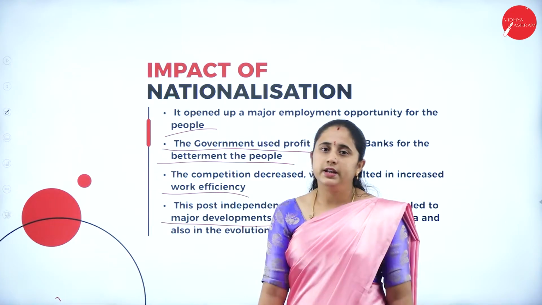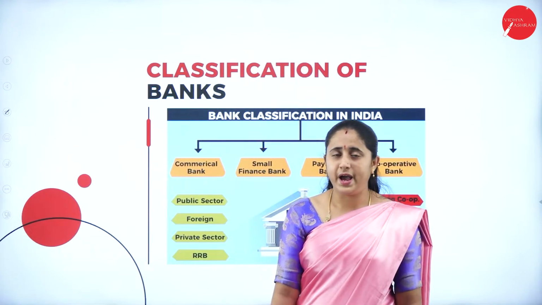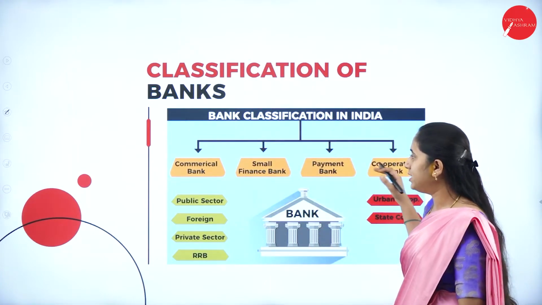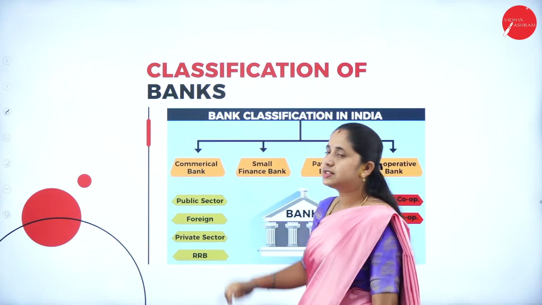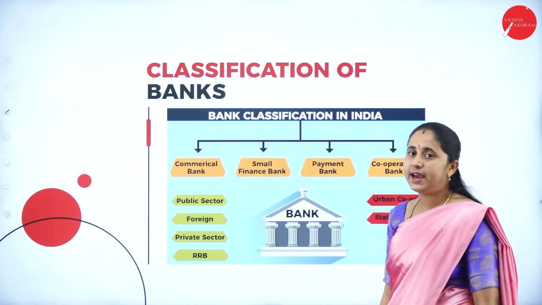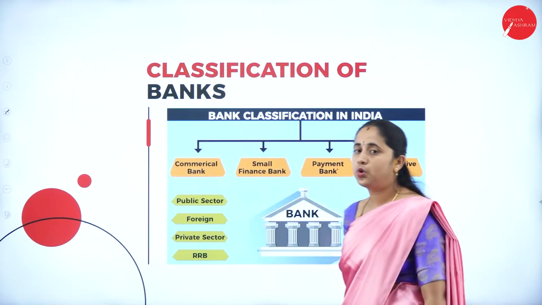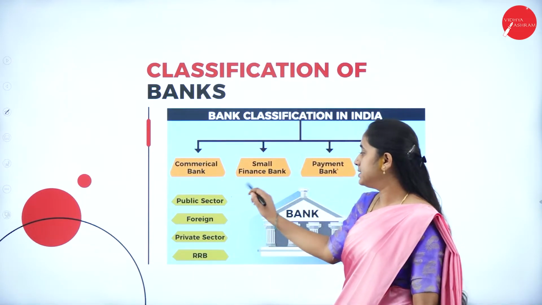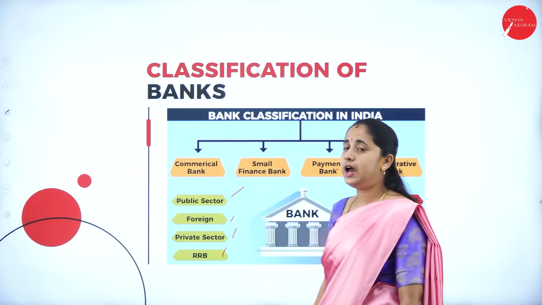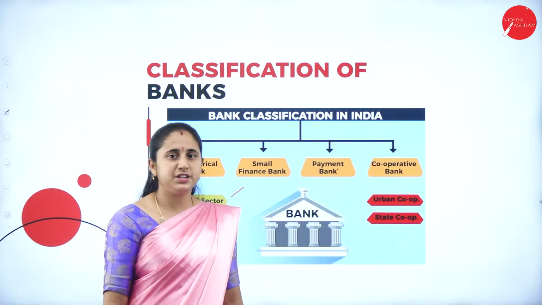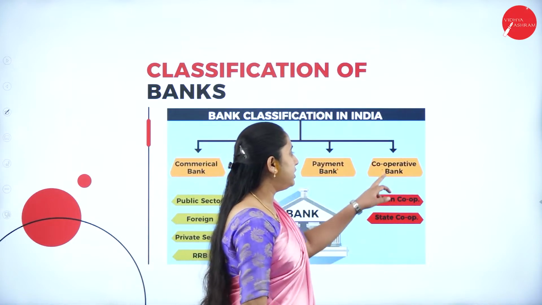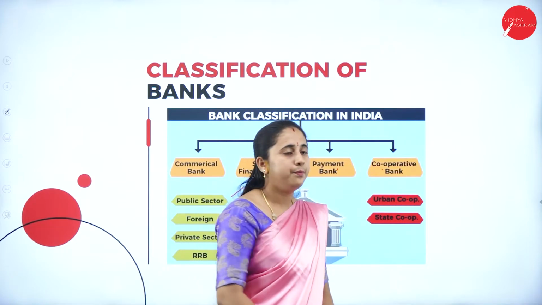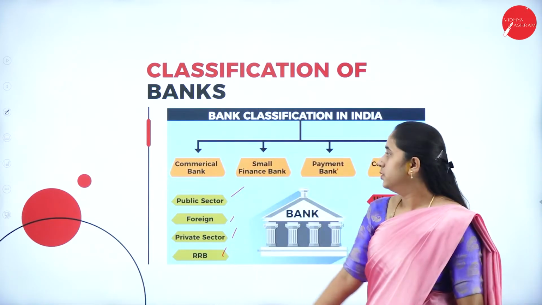So moving further, the next topic is classification of banks. Banks are classified into various types. Here banks are classified into 4 types. First one is commercial bank, next small finance bank, payment bank and cooperative banks. Commercial banks are further classified into 4 types: public sector, foreign, private sector and RRB. RRB means regional rural bank. Then cooperative banks are further classified into urban cooperative and state cooperative bank. So now let us start one by one.